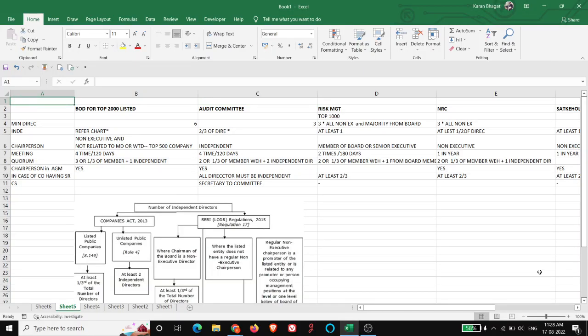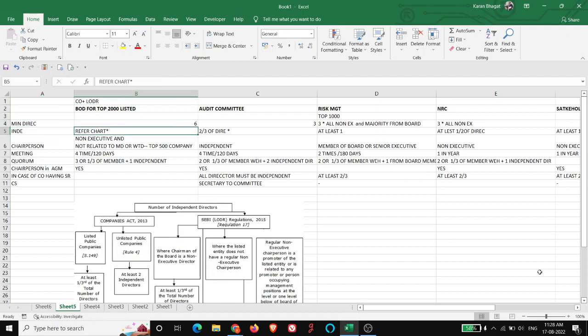Okay, so corporate governance, first, board composition, all about the board of directors for top 200 listed companies. For top 200 listed companies, this is a combination of the Companies Act plus LODR, right? For top 200 listed companies, the minimum number of directors must be six.